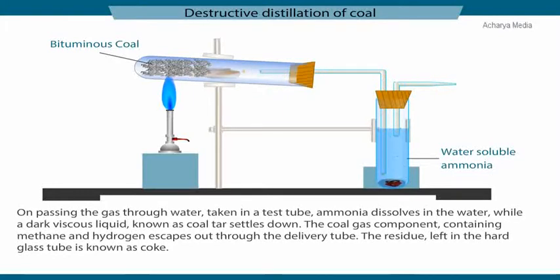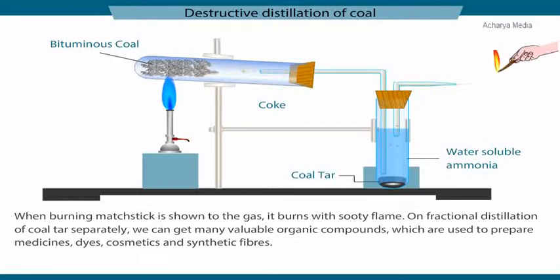On passing the gas through water taken in a test tube, ammonia dissolves in the water while a dark viscous liquid known as coal tar settles down. The coal gas component containing methane and hydrogen escapes through the delivery tube. The residue left in the hard glass tube is known as coke. When a burning matchstick is shown to the gas, it burns with a sooty flame. On fractional distillation of coal tar separately, we can get many valuable organic compounds which are used to prepare medicines, dyes, cosmetics, and synthetic fibers.